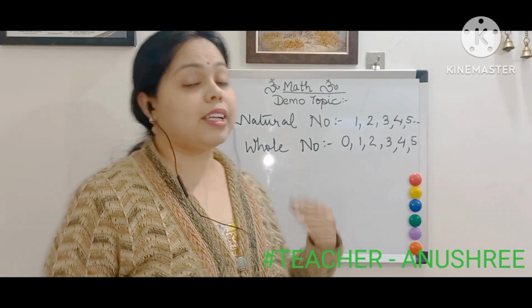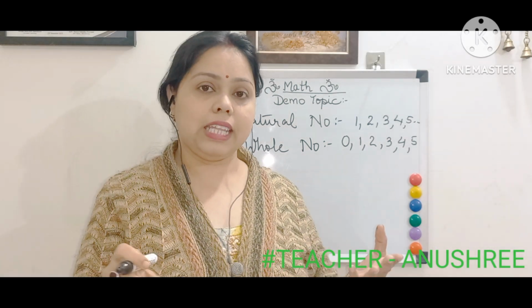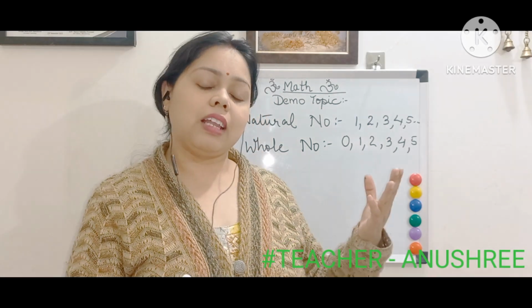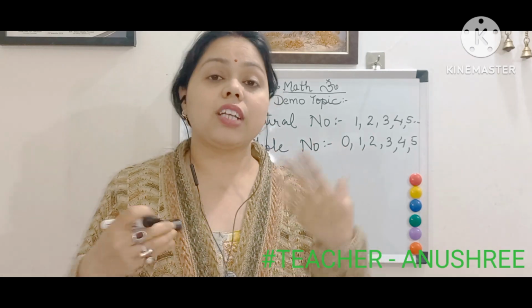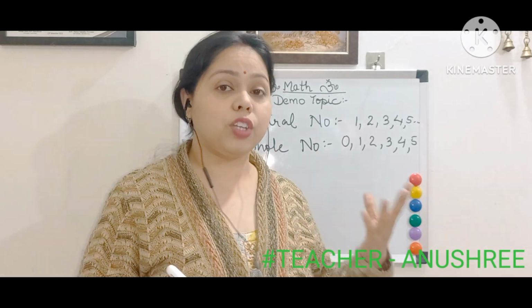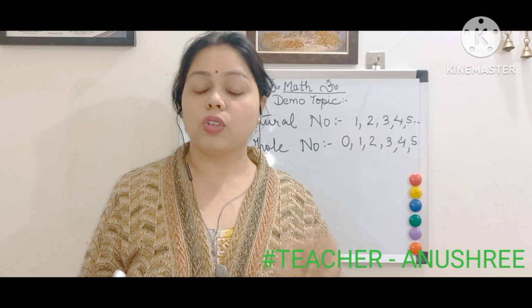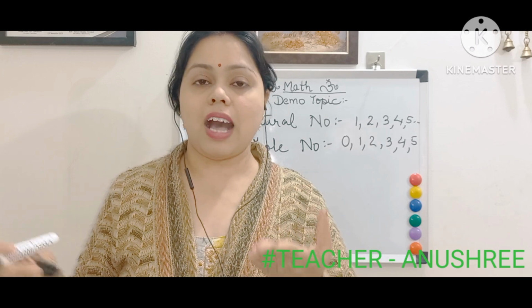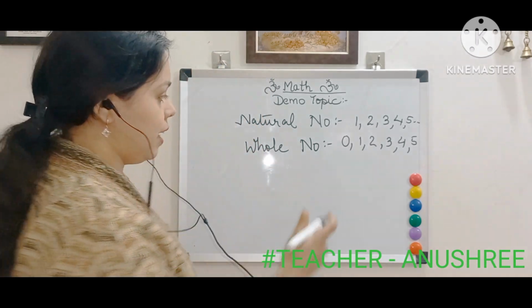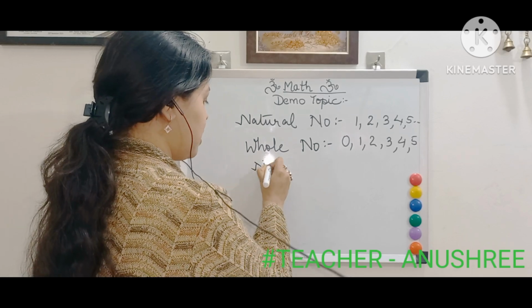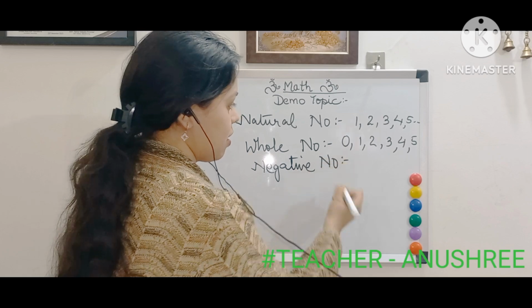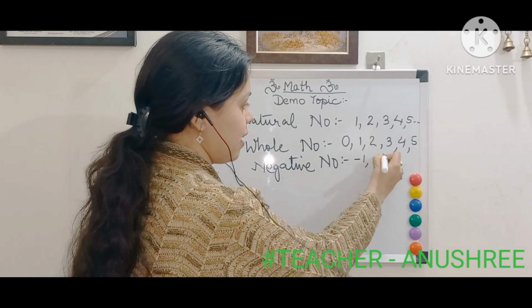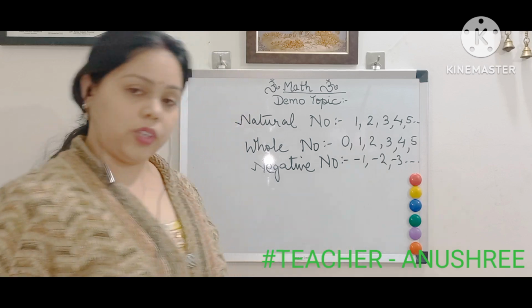Now, other than 0, you have seen in many places, in a lift when you go below the ground level, or when you do a transaction from the bank, that time you have seen minus numbers. So those minus numbers are negative numbers. That means negative numbers, that is minus 1, minus 2, minus 3 and so on.